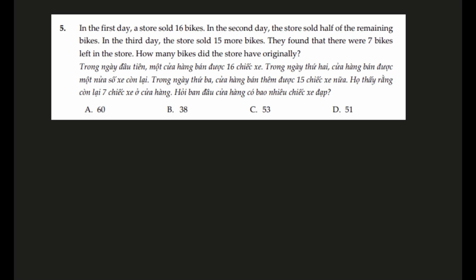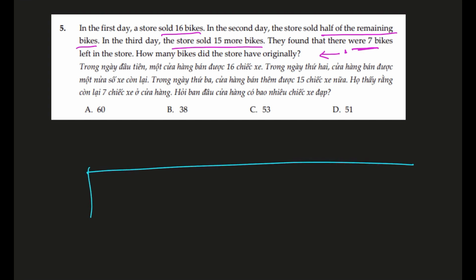Question number 5. On the first day, a store sold 16 bikes. On the second day, the store sold half of the remaining bikes. And on the third day, the store sold 15 more bikes. They found that there were 7 bikes remaining at the end in the store. How many bikes did the store have originally? Now to solve this question, some students like to work backwards, start with 7 bikes and work backward.